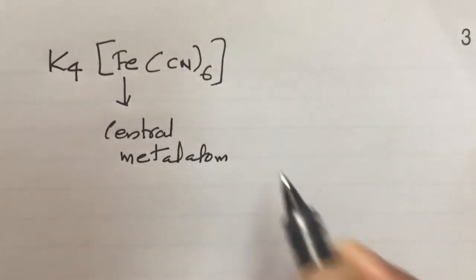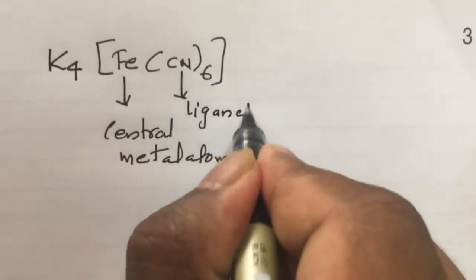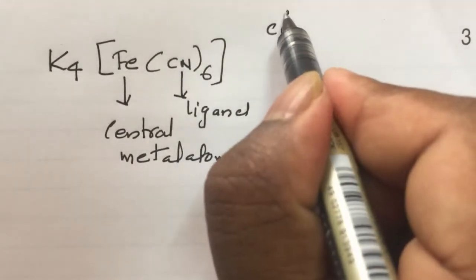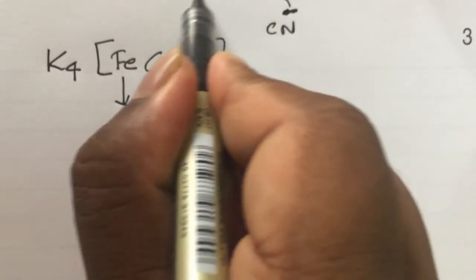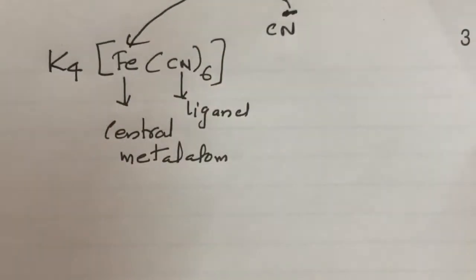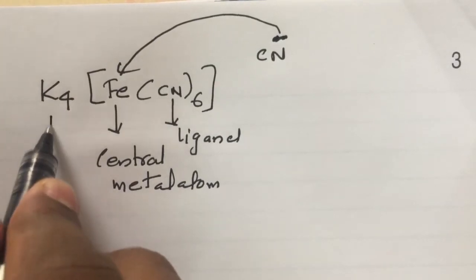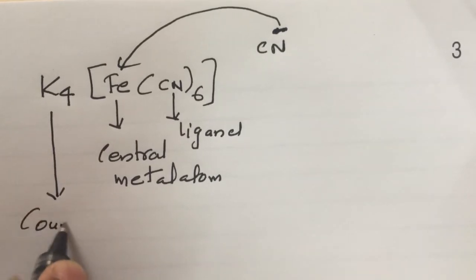Central metal atom is always from D block. CN is called ligand. Why is it called ligand? Because it can donate its electrons. CN minus, the minus means 2 electrons, that can be donated to the vacant orbital of the ion. Then what is K4? K4 is called counter ion.